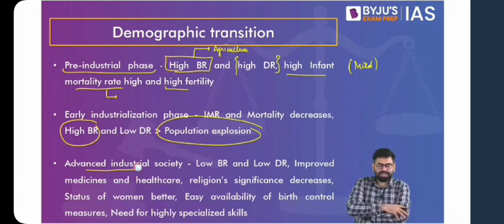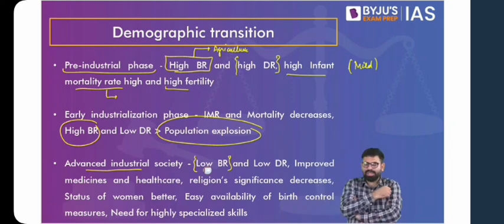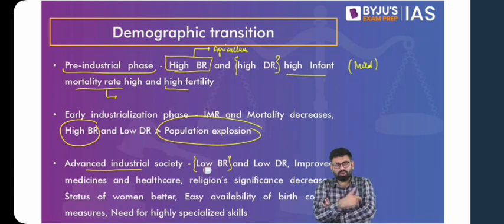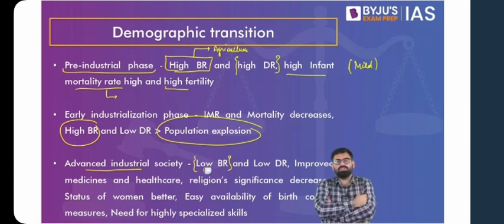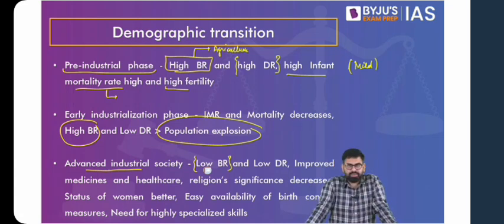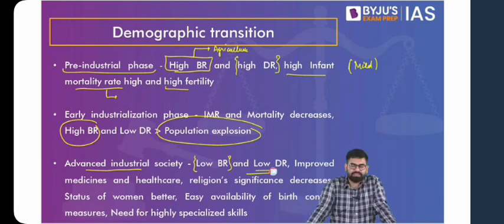That we will come to. So in an advanced industrial society, the birth rates are also going to get low, because over a period of time people will understand it is not mere manual labor in which one has to get involved. You need better, higher specialization skills to get work. So having more children does not necessarily translate into enhanced economic security of the family. And with the levels of awareness and education increasing, people tend to give birth to fewer children. The death rates are also low because of better healthcare facilities and interventions from the state.